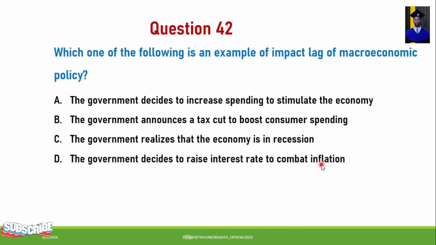So the correct answer for this question, the best example of impact lag of macroeconomic policy, is when the government decides to raise interest rates to combat inflation. So this is the best example of impact lag of macroeconomic policy.